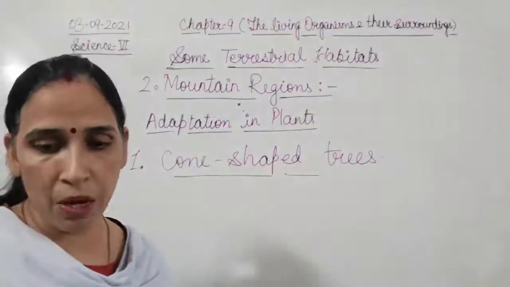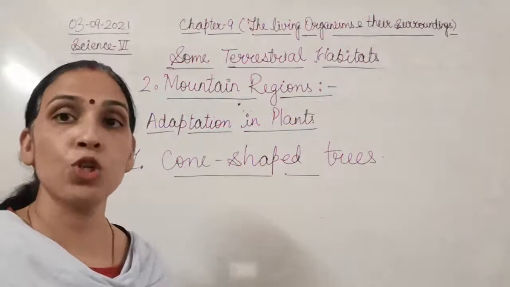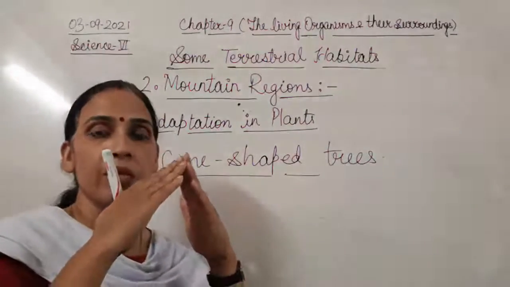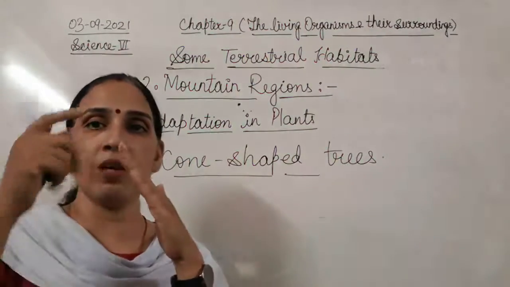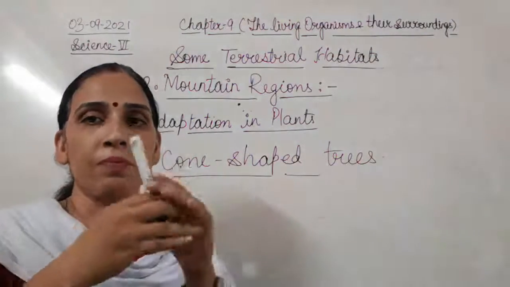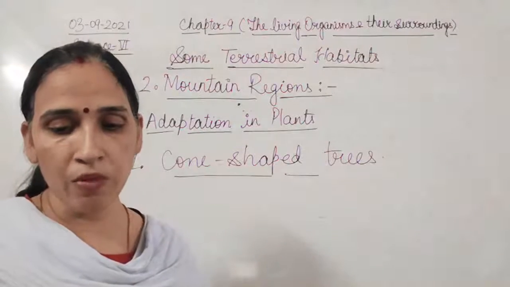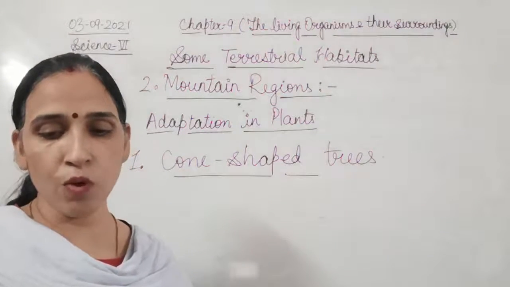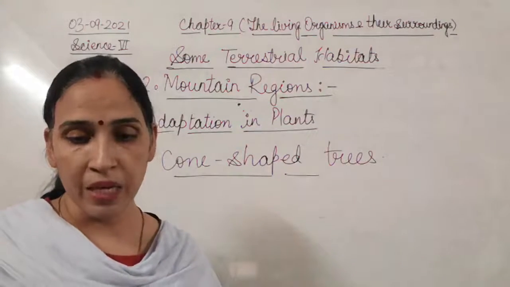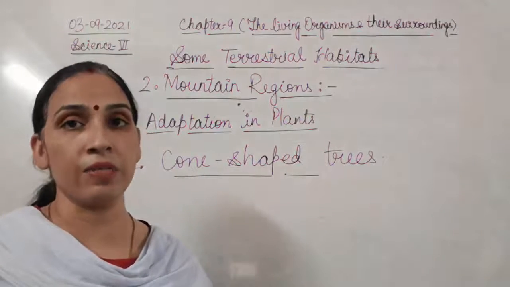The trees in mountain habitats are usually cone shaped, having sloping branches. Sloping branches means such a kind of surface that if I put anything here, it goes down. The shape of the mountain trees makes the rainwater and snow slide off easily without damaging the branches and leaves.